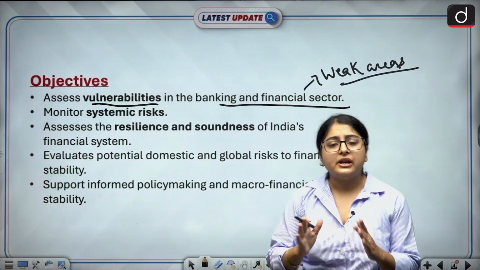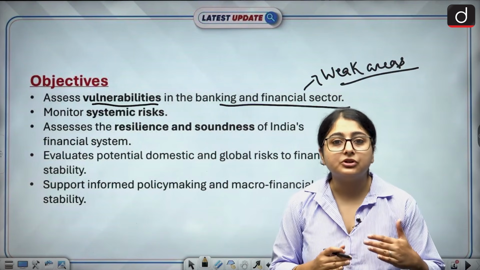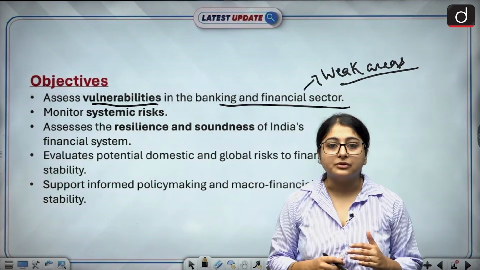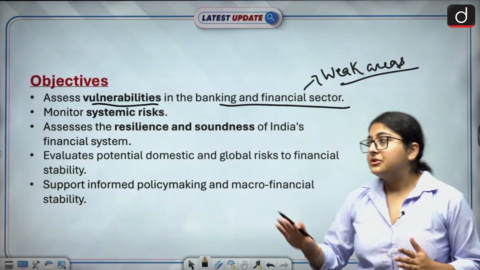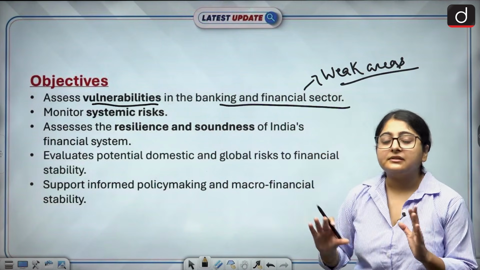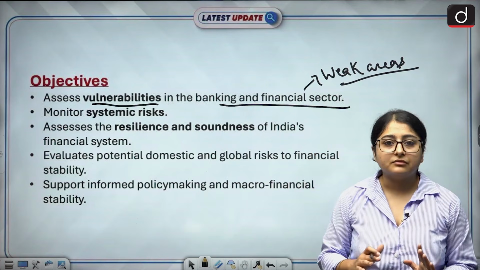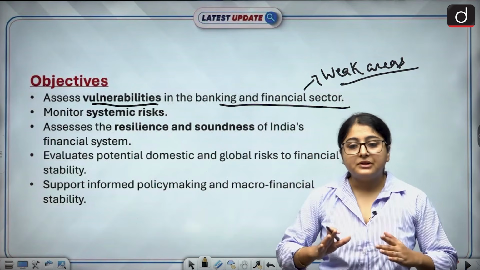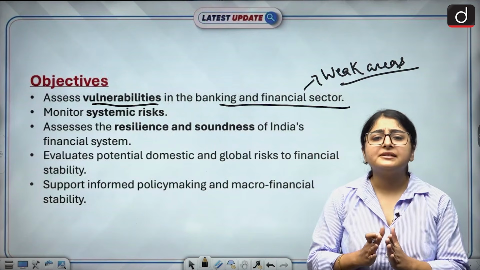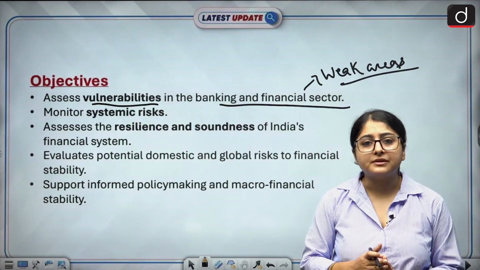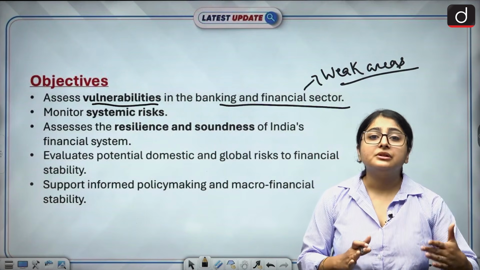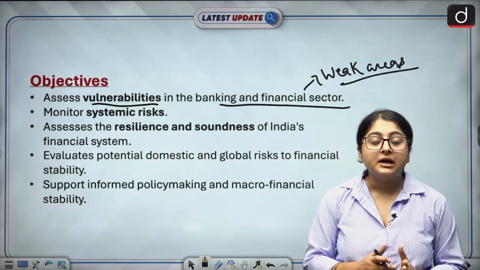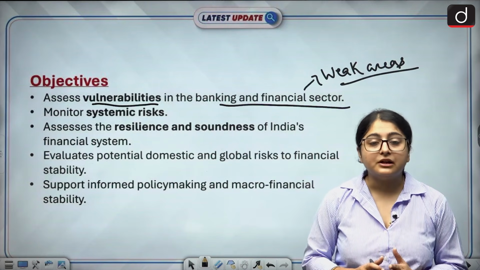Weak areas or any sort of problem which has the potential to become a crisis in the near future. Okay. So what does RBI do? RBI assesses if there is any vulnerability in our financial system. For example, if RBI observes that banks are lending too much money to risky borrowers, then that is a problem. It has the potential to become a crisis in the near future.